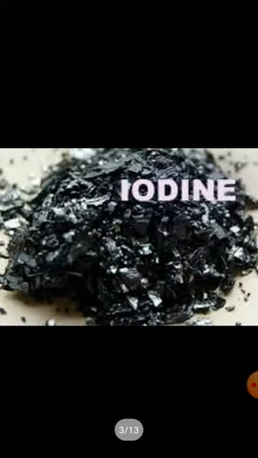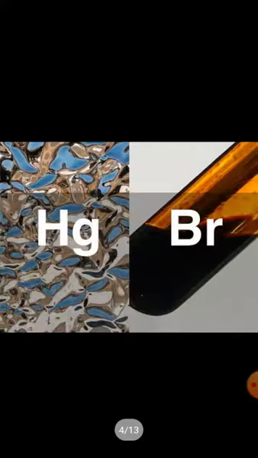Non-metals are not lustrous. They are dull. However, there is an exception. Iodine is a non-metal having metallic luster. We all know that metals are solids. But mercury is an exception. It is a liquid at room temperature.